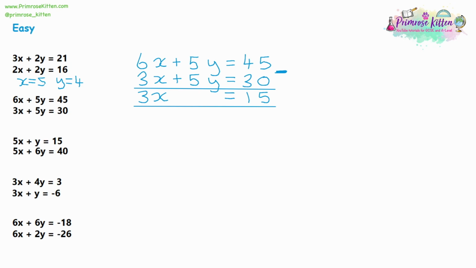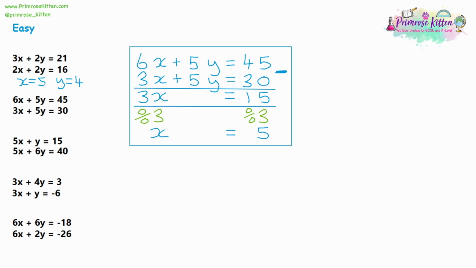Now we want what 1x is, so we're going to have to solve the equation 3x equals 15. We want x on its own, so we're going to divide by 3, both sides. So 3x divided by 3 is 1x, and 15 divided by 3 is 5. So we know that x is equal to 5.